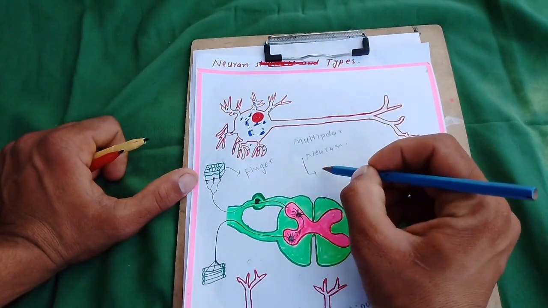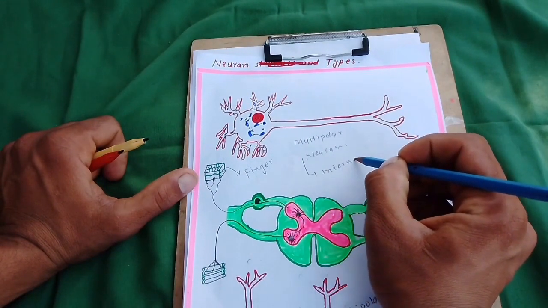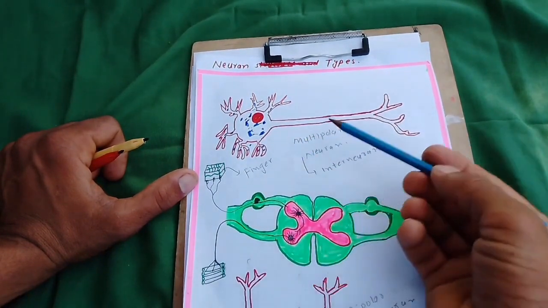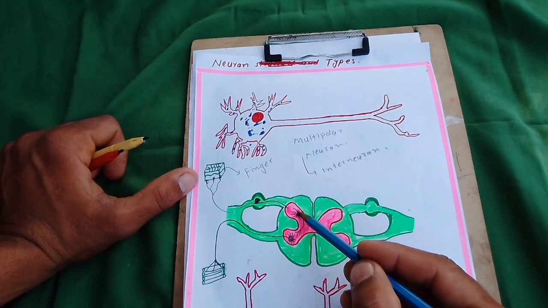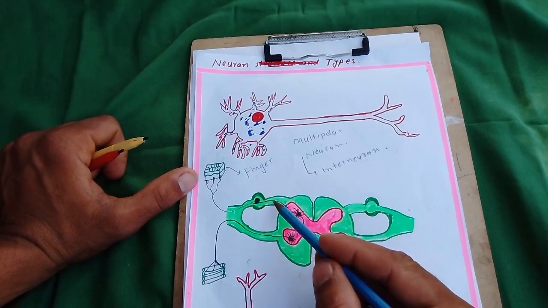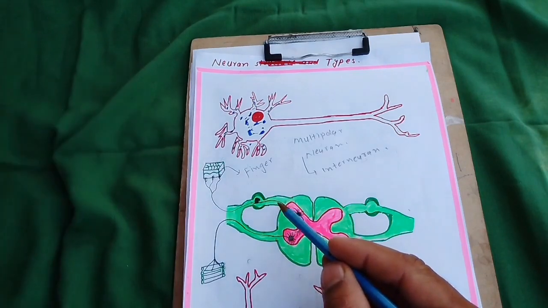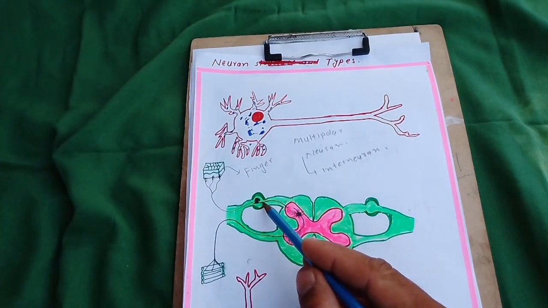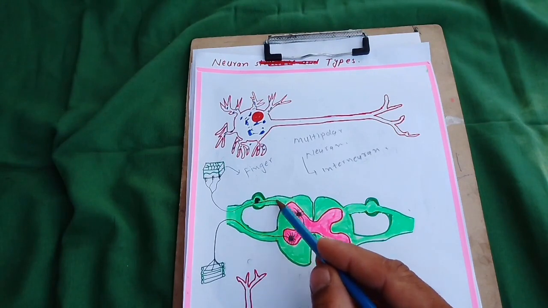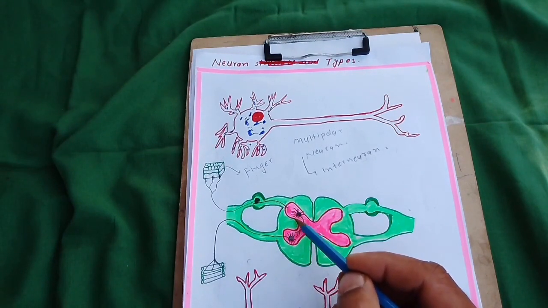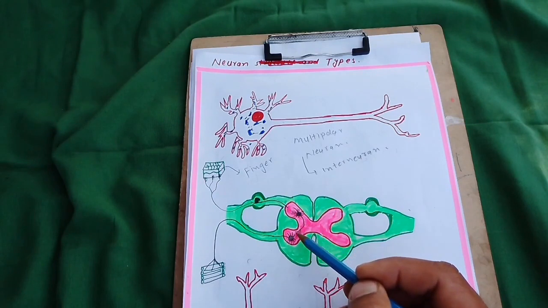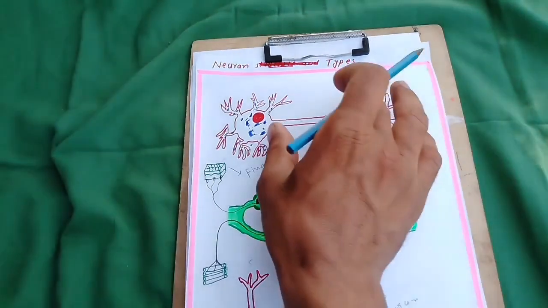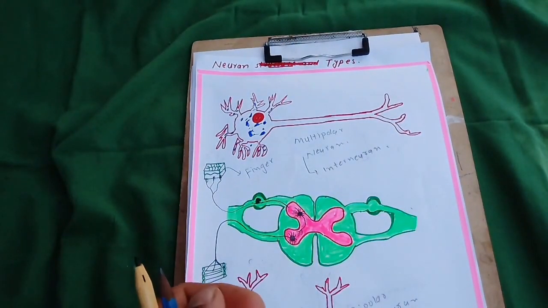This one is the interneuron. Here you can see that this is the interneuron, which receives impulse, which receives stimulus from the axon of the sensory neuron. These are the dendrites of the associative neuron or interneuron, and then this message goes toward the dendrite of the motor neuron with the help of the axon. So this is the multipolar neuron.